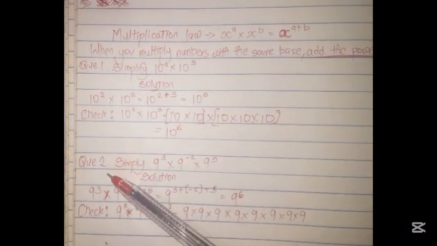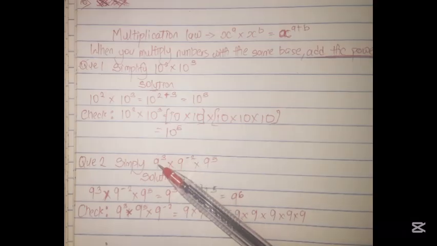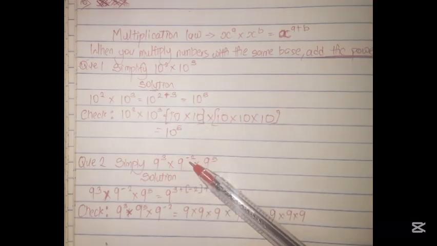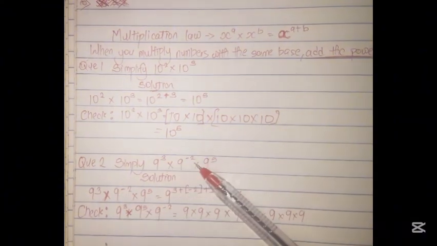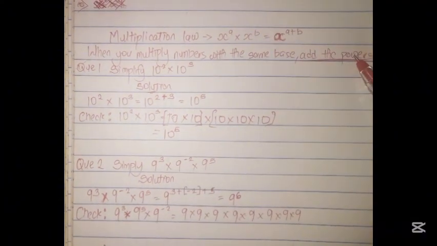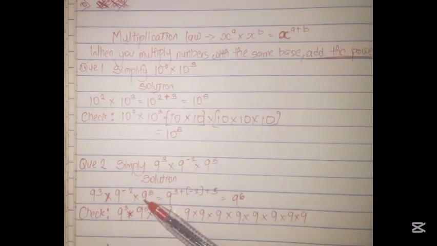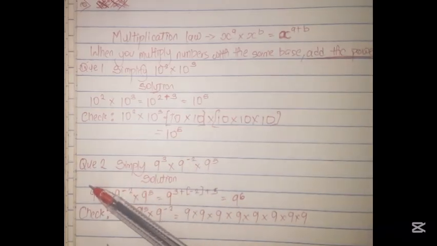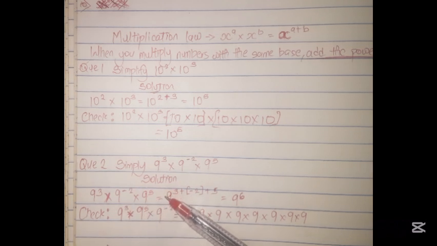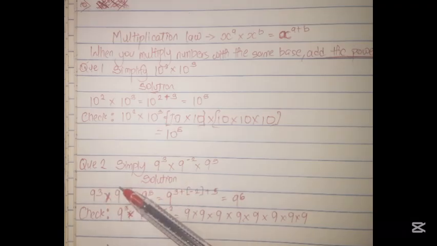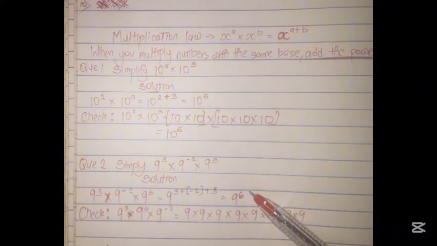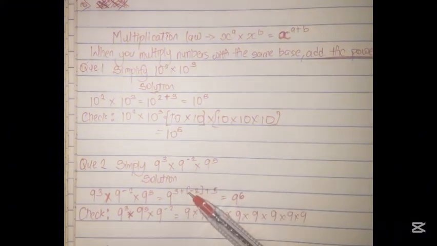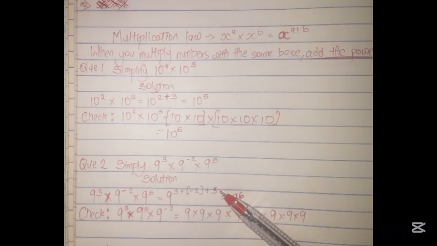Our question here says simplify 9 raised to power 3 times 9 raised to power minus 2 times 9 raised to power 5. So here we have the same base. So what do we do? We add the powers. So we have them out here, and you add the 3 powers while taking only one of the bases. So we are taking 9 and we're saying 3 plus minus 2 plus 5, which gives you 9 raised to power 6, because 3 plus minus 2 will give you 1, and 1 plus 5 will give you 6.